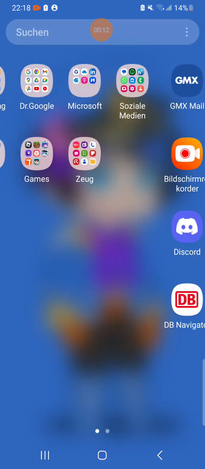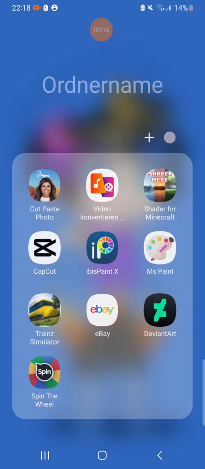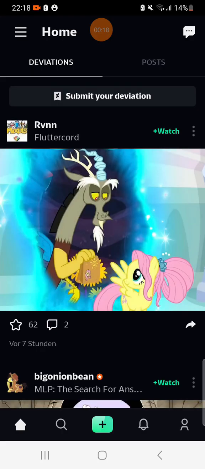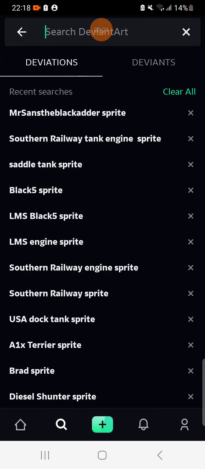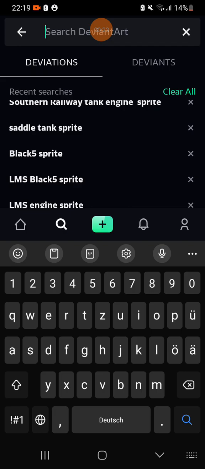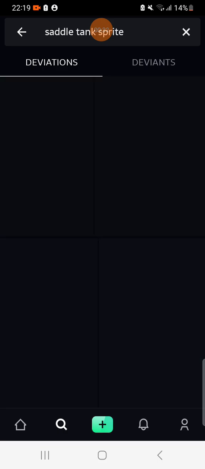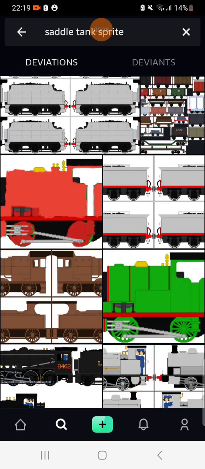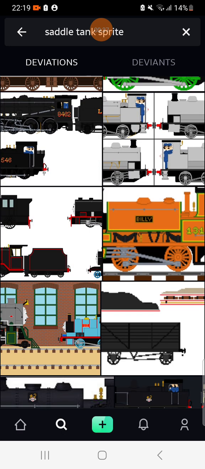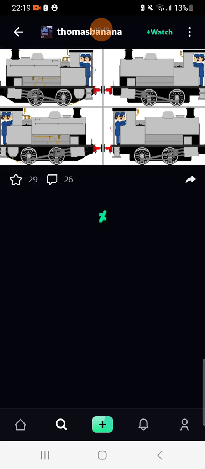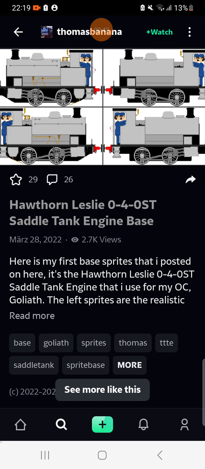First, what you want to do is hop onto DeviantArt and, let's see, search Saddle Tank Sprite. Let's search for a minute. Oh, see, there we go. Which one do we take? We're taking the one of the bug. And you click the three dots up in the right corner. Download. Wait till it's downloaded.